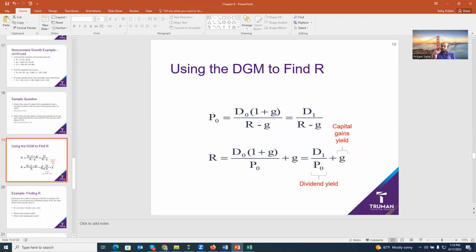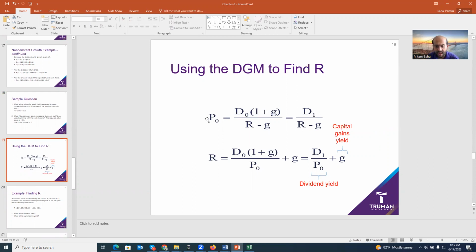So far we learned how to find the price today, right? Now, what if we want to know the required return or expected return of any stock investment? We're going to learn the actual big formula in chapter 13, which is CAPM, but we can also estimate it approximately from this formula.